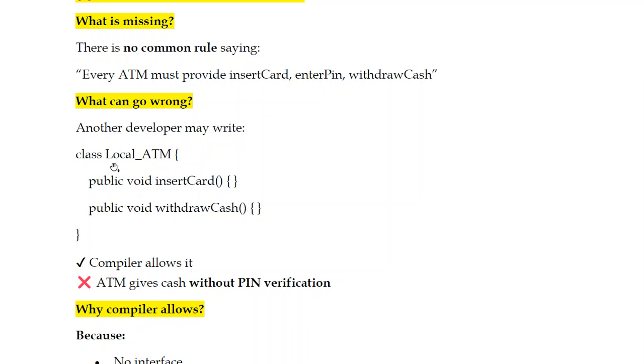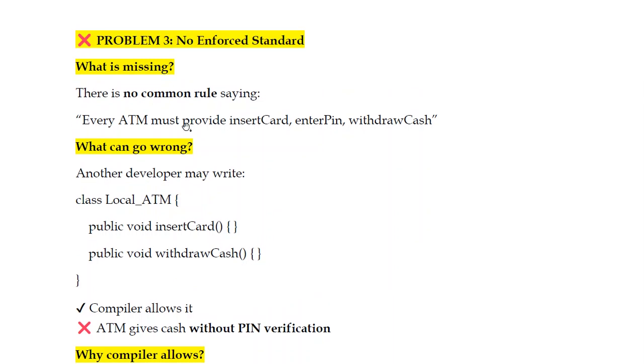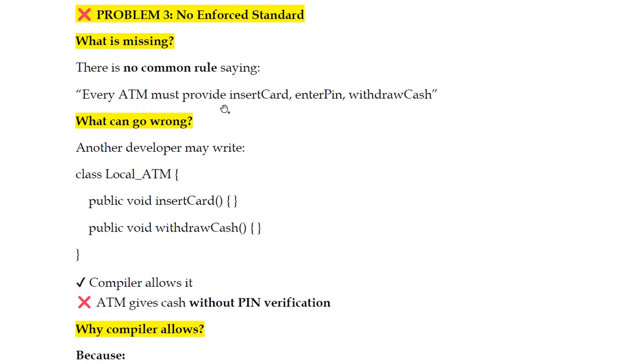See here, what's the problem? Problem number 3 means no enforced standard. We have mentioned every ATM must provide insert card, enter pin, withdraw cash. This is the rule, but no one is enforcing it so far. There is no common rule saying what can go wrong. Another developer may write insert card, withdraw cash, but there is no possibility of checking your pin number. Who is going to validate it? So I assume that we forgot to give that implementation, enter pin.